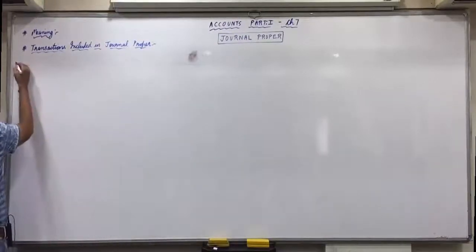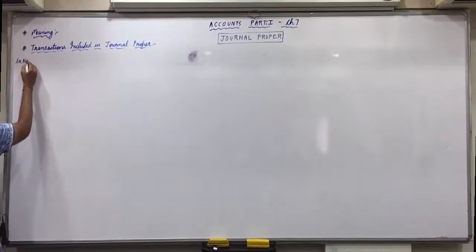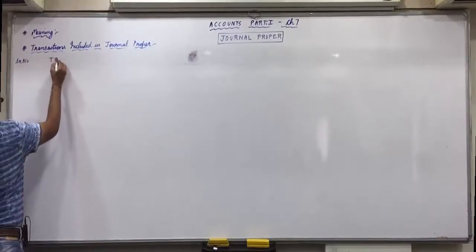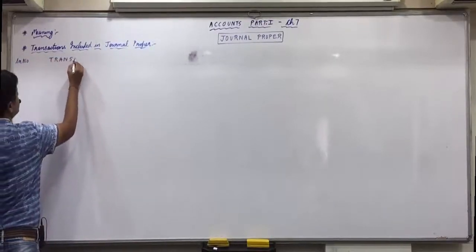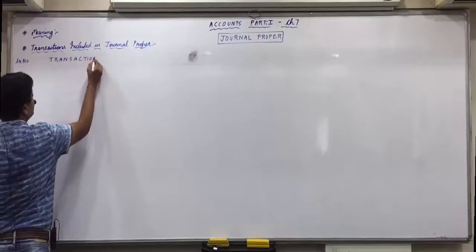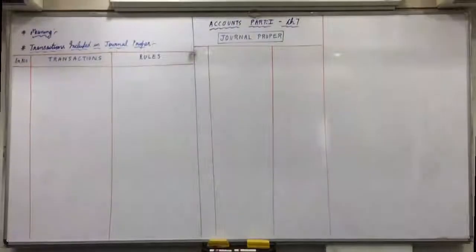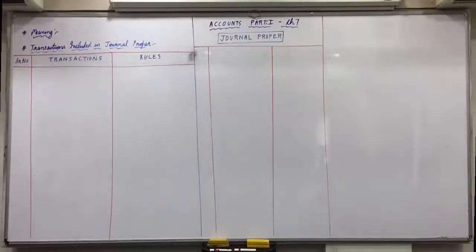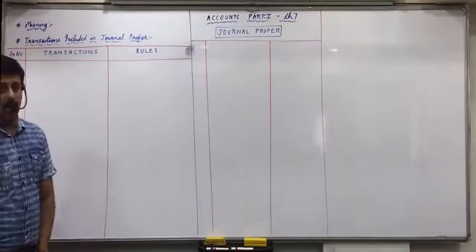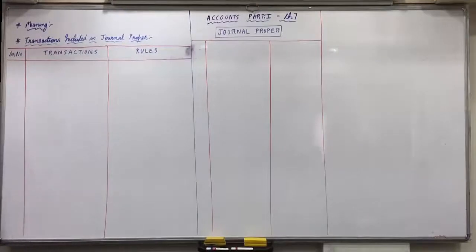Serial number will be a small column. Transactions and rules. You can make it for 2 pages. Now be attentive, all of you, what all kind of transactions will come in journal proper.